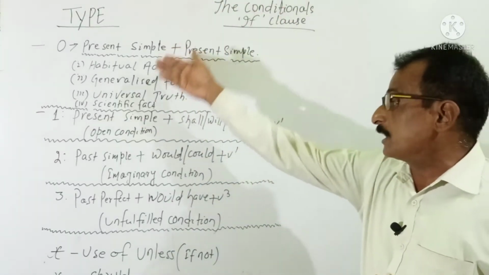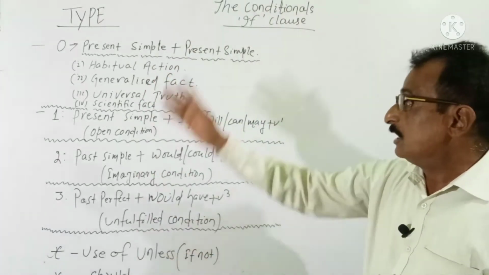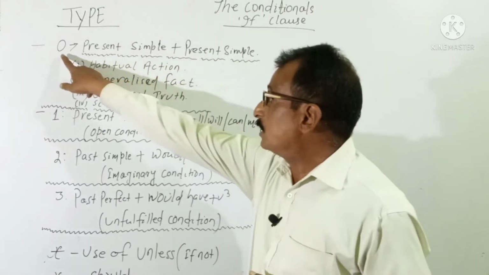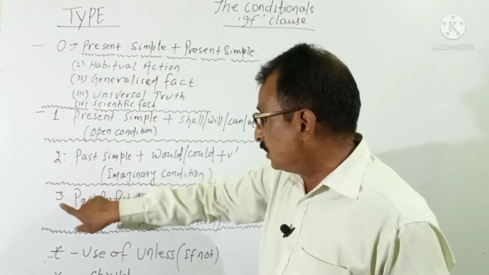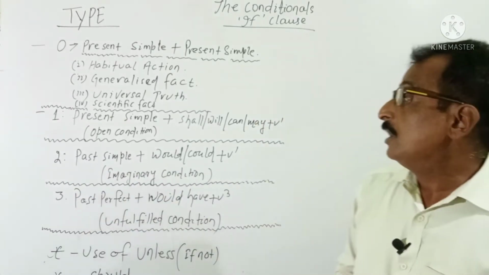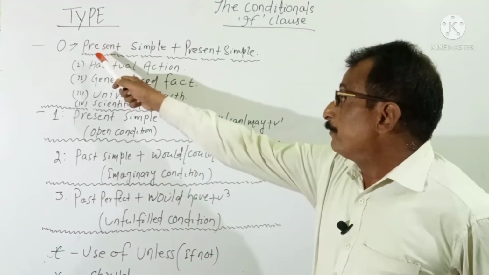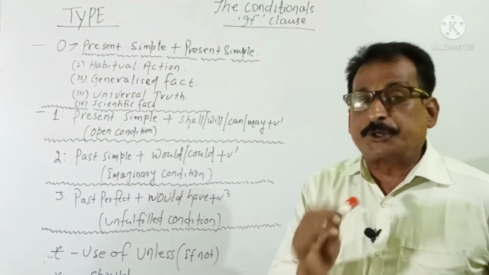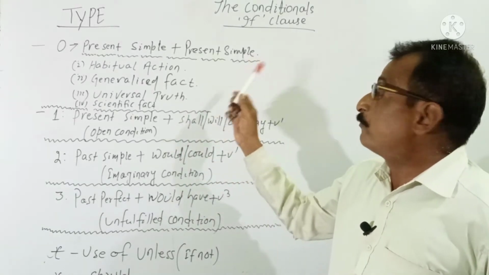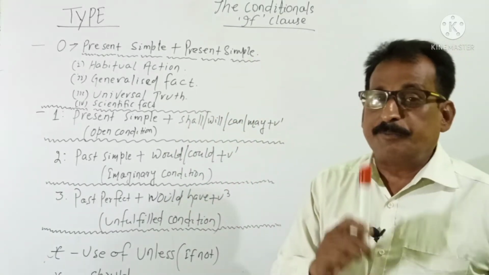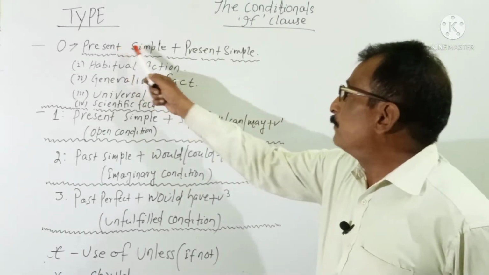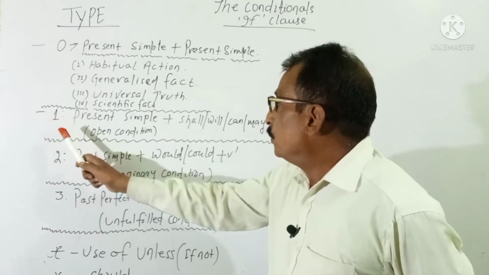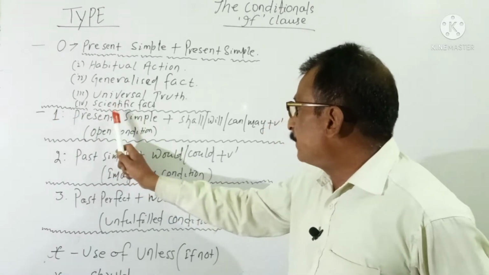Conditional clauses can be of different types, and there are 4 types: condition 0, condition 1, condition 2, condition 3, right? In condition 0, what is the tense rule? In condition 0, the 2 parts, the conditional clause and the main clause, remain in present simple and present simple. In condition type 1, one part is present simple.